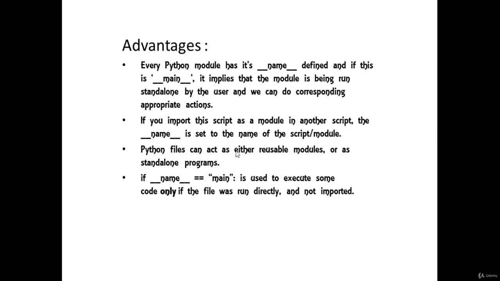A Python file can act as either a reusable module or a standalone program, and if name equal main is used to execute some code only if the file was run directly and not imported. That means the code inside this block will run only if the file was run directly. If it was imported, you can give an else part with code that should run if name is not equal to main, and in that case the name variable will be assigned the name of the module being imported.